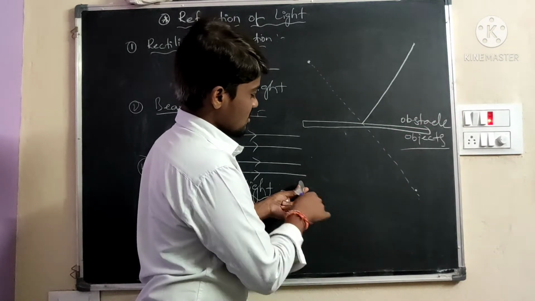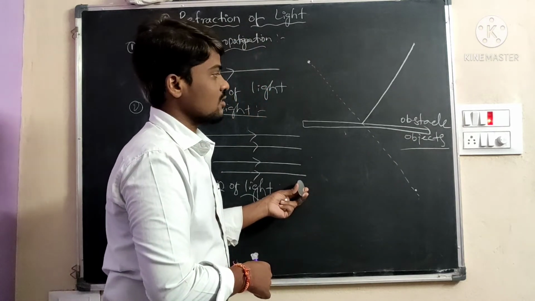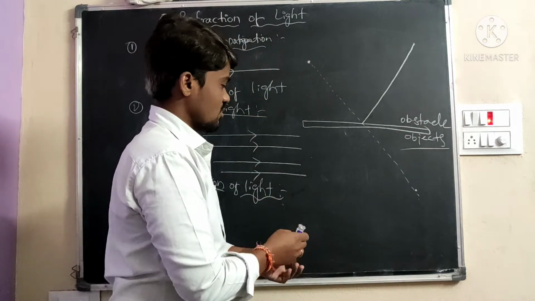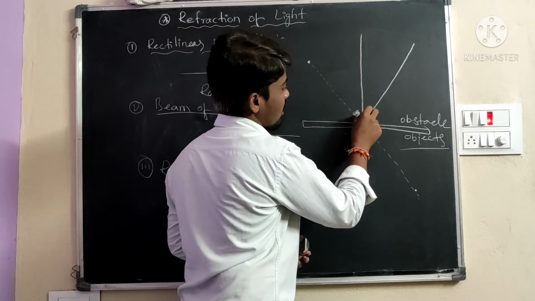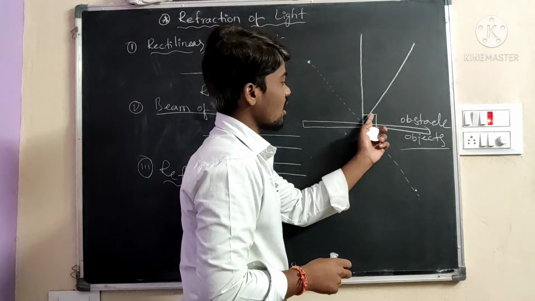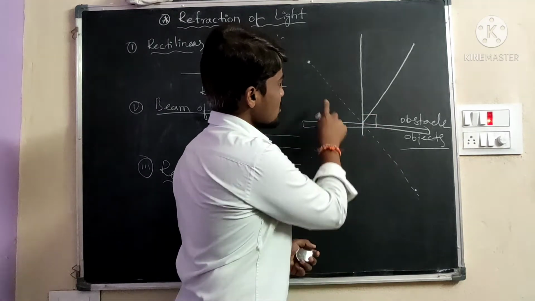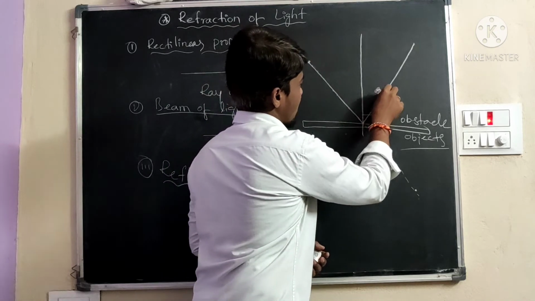This is the incident ray. This is the reflected ray. Here is the normal line. The normal line is always perpendicular to the surface of the object. This is the incident ray. This is the reflected ray.